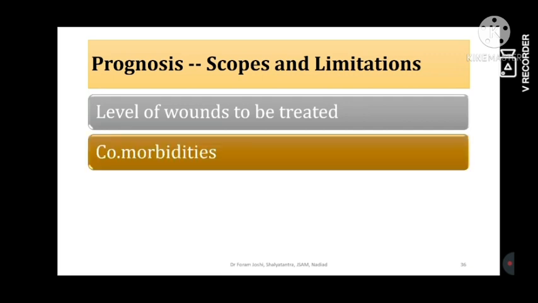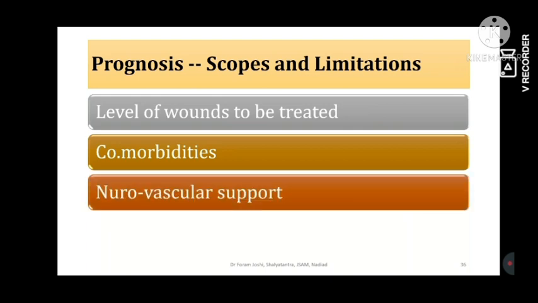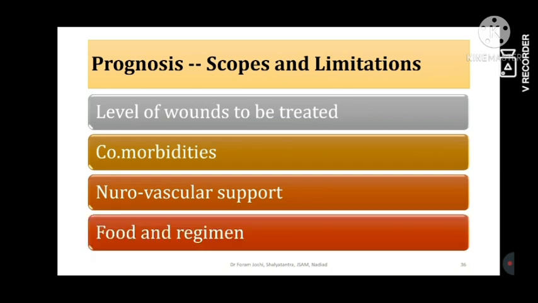Then comorbidities. This can never be omitted. Whenever comorbidities are there, with the Shaka, with the Koshta, with the Marma, at any level, they should be kept in mind and always understood. Neurovascular support is very important. If it is not there, healing is always impaired. And food and regimen, ahara vihara karma, is also a most important part, because all these factors impact the degradation of the case and the improvement of the case. So that should be kept in mind.